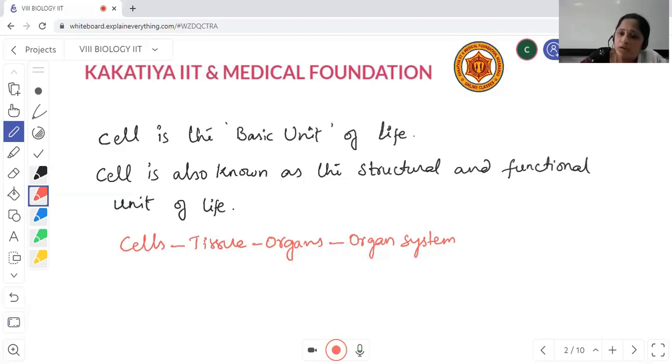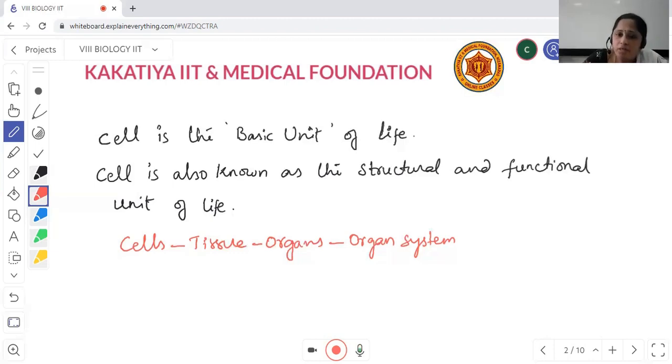Now, why are they called the functional unit? Because due to the functioning of each and every individual cell, life is possible. All the cells are functioning continuously, and only then is the living organism able to live. So that's why it also becomes the functional unit of life. Altogether, the cell is the basic unit of life, and it is also known as the structural and functional unit of life. This is the important point to be remembered.